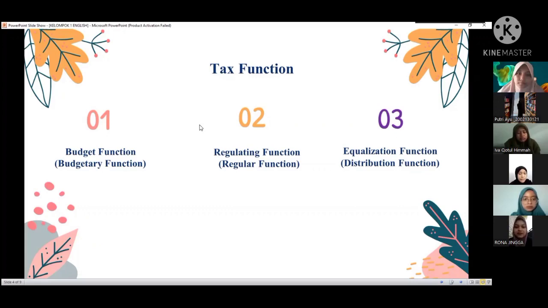Okay, anyone else? If no, let's continue to the next function. The next function is regulatory function. Tax is used as a tool to arrange and carry out the country's policy in the social and economic fields. And now we are going to the last function. Does anyone know what the last function is?